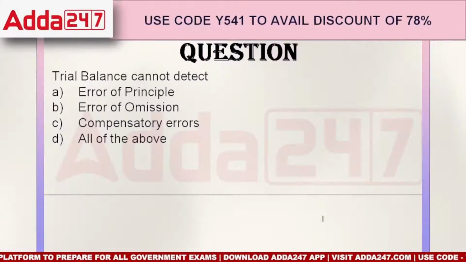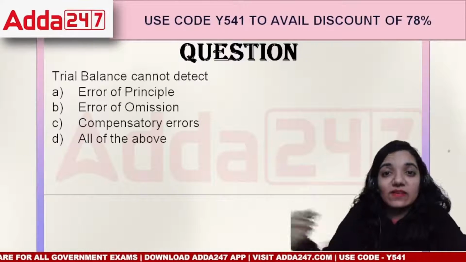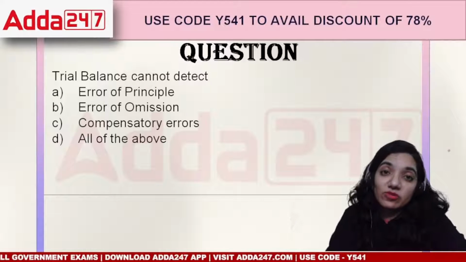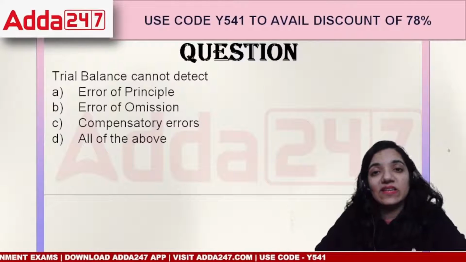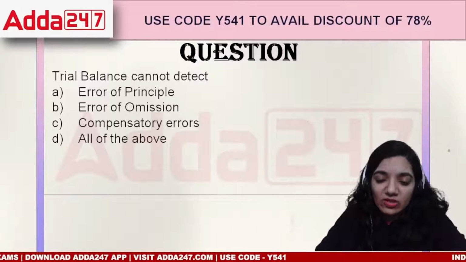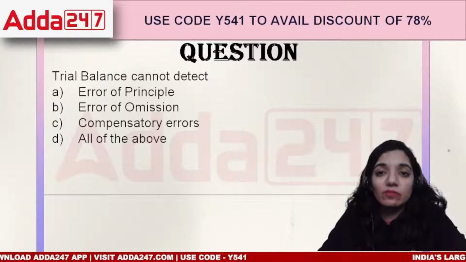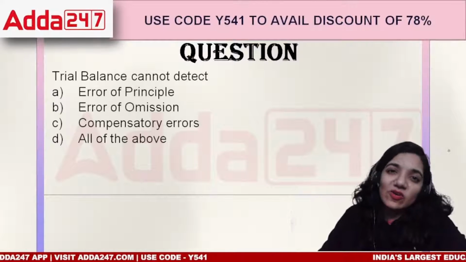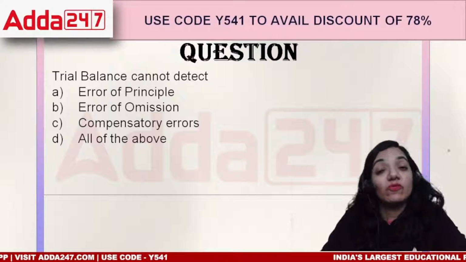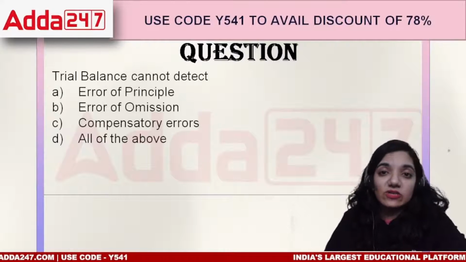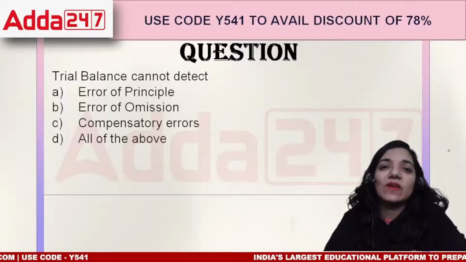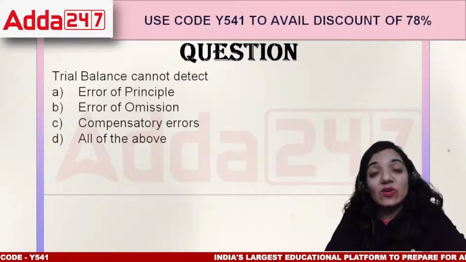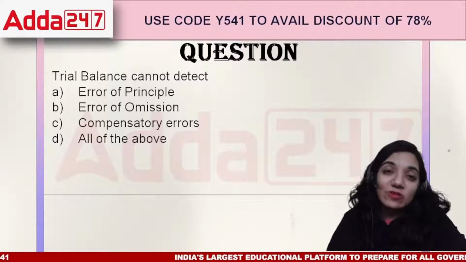Now, the next point is, let's look forward towards the MCQs of the same. These are the different types of errors which occur in books of accounts. But the point is, why do these errors occur? These errors occur because in terms of the books of accounts, we forget to record a few things. We forget to follow the rules of accounts. We forget to check what we are putting into the books of accounts. So it is going to impact the reliability of the books of accounts.